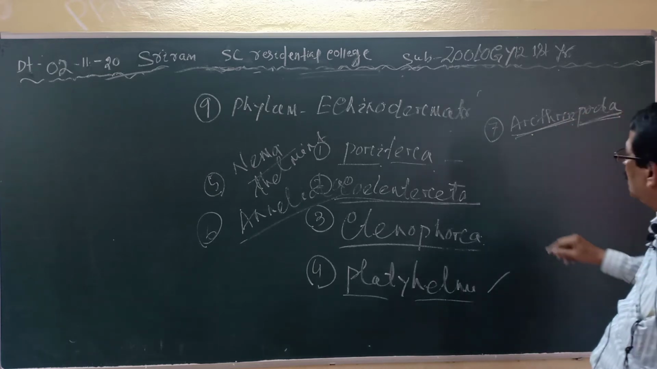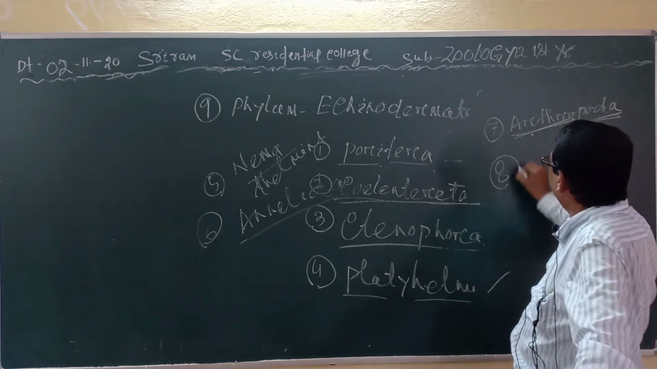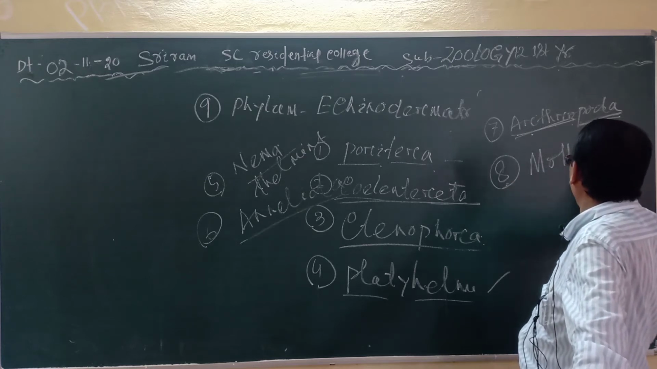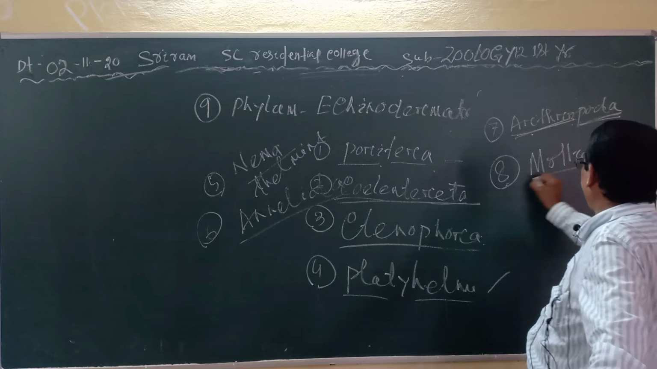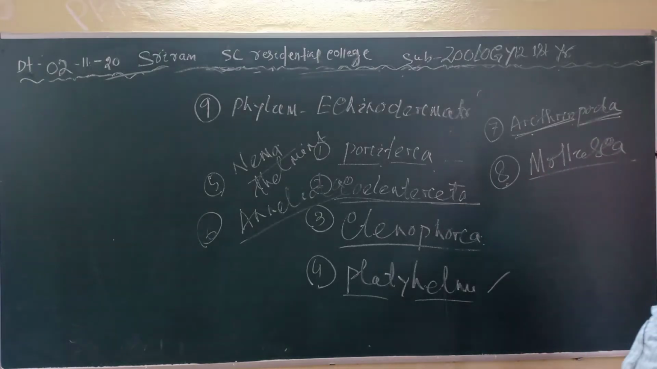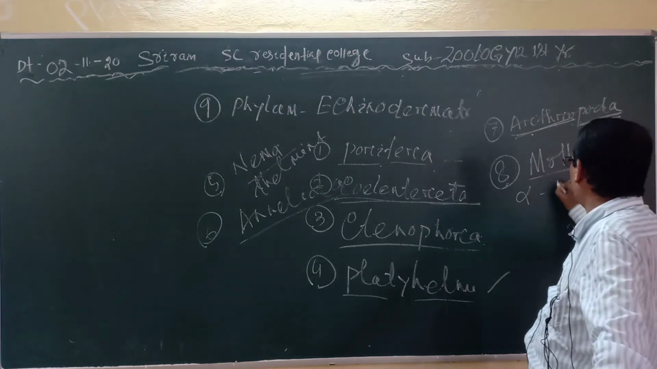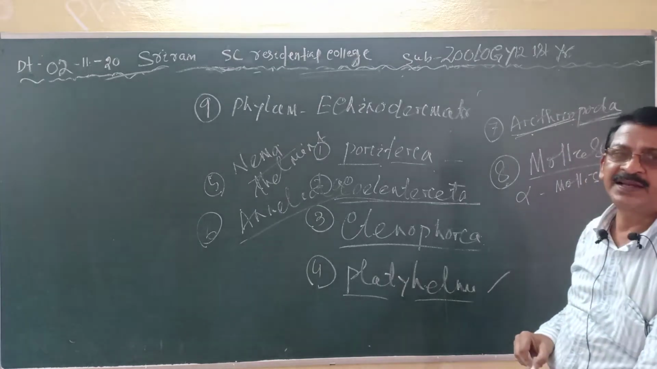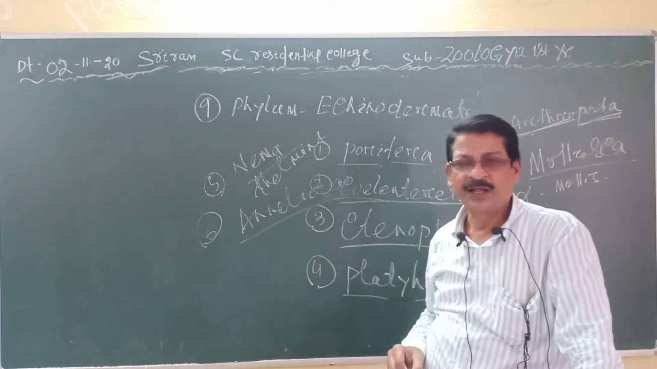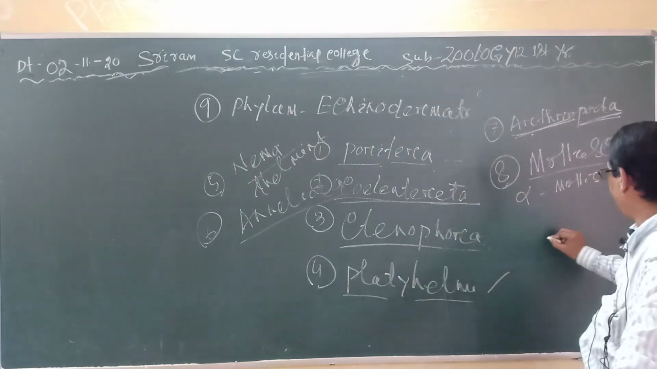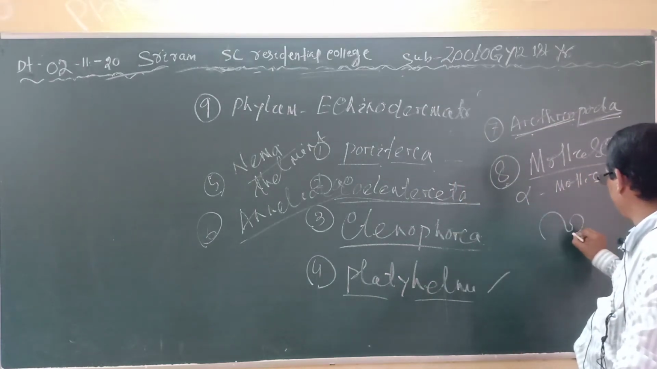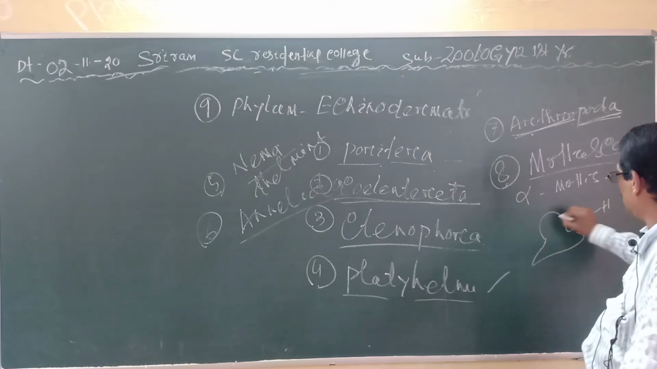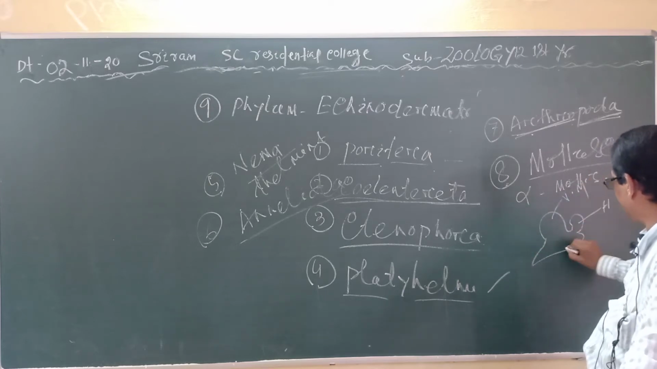Then you come to the 8th phylum, that is called Mollusca. It has been derived from the Latin word mollis. Mollis means soft. The body is soft. Clear? The body is divisible into an anterior head, dorsal visceral mass, and ventral foot.